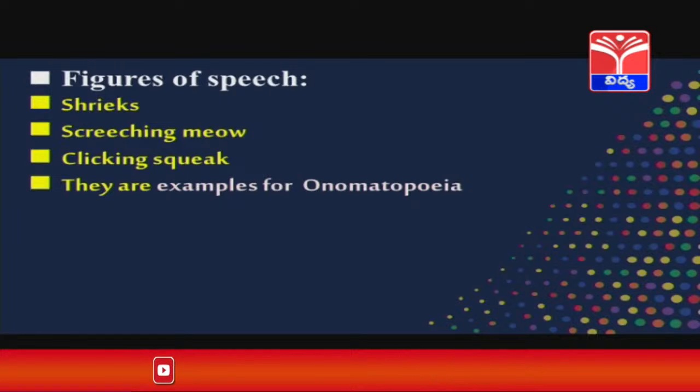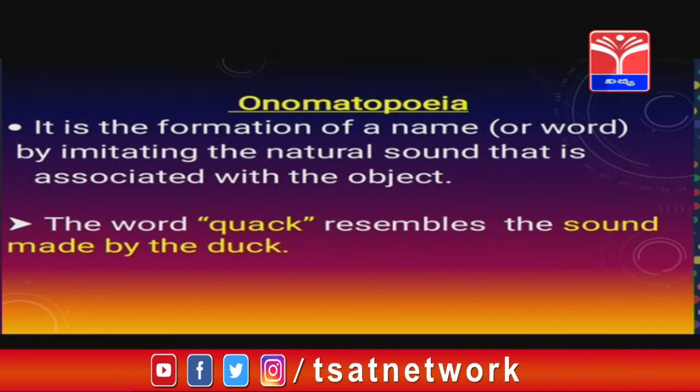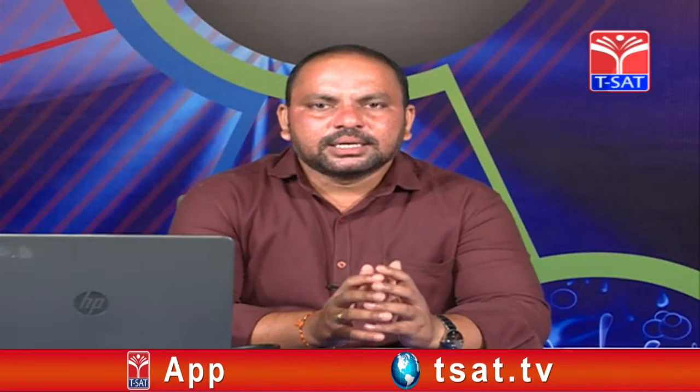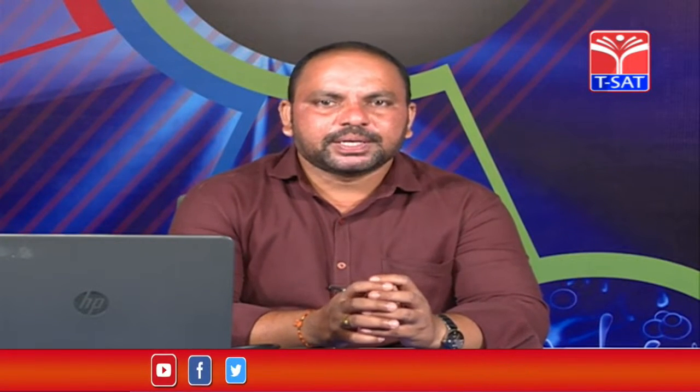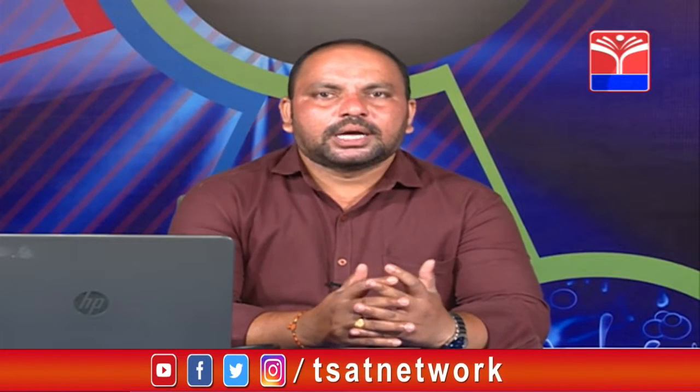Onomatopoeia is a figure of speech in which the formation of a name is done by imitating the natural sound that is associated with the object. For example, the word quack resembles the sound made by the duck. So, there is a close resemblance between the sound and the word. That is why we call it onomatopoeia.